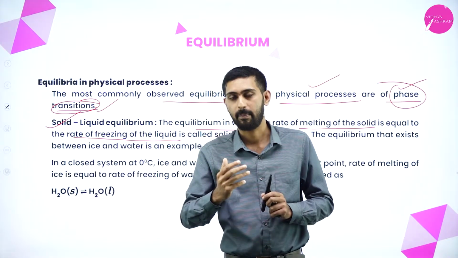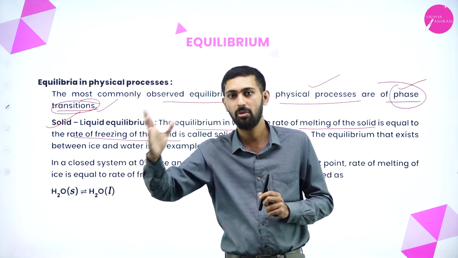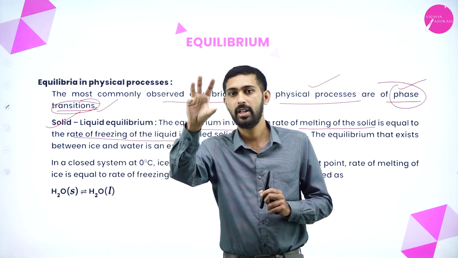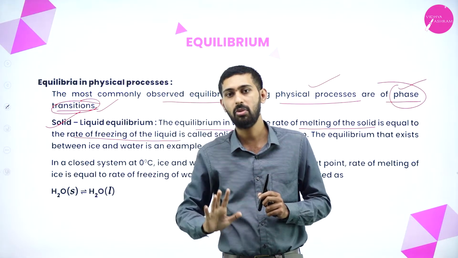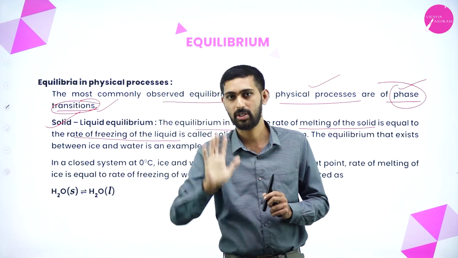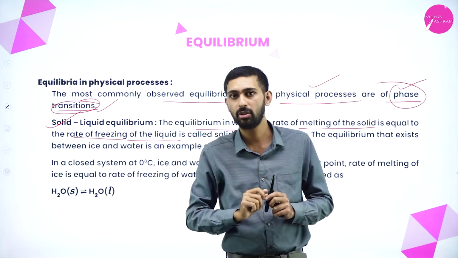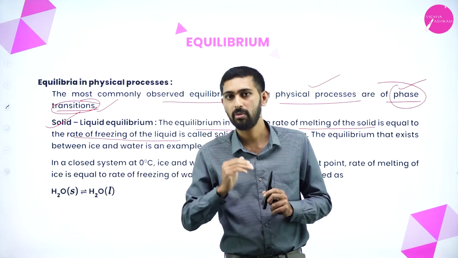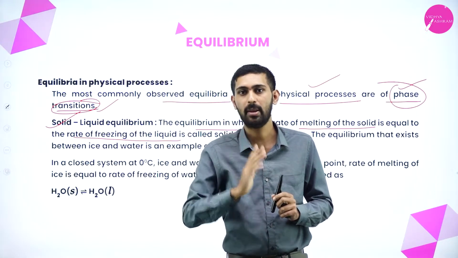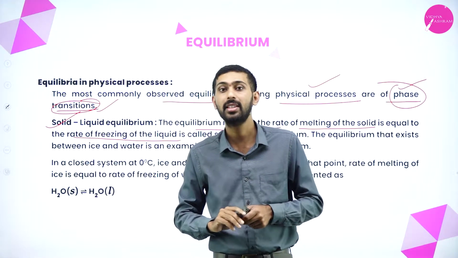Okay. After some time, for example, today I have taken ice. At a particular room temperature, it is converted into water. Correct, right? 0 to 25 degrees Celsius. At 25 degrees Celsius, it has been converted into water. Same, now it is at 25 degrees Celsius. That is in the liquid state. Now it should be converted into ice form. So what do we have to do? We need to bring the temperature from 25 degrees Celsius to 0 degrees. Then only water gets converted to ice form. That is the phase transition.